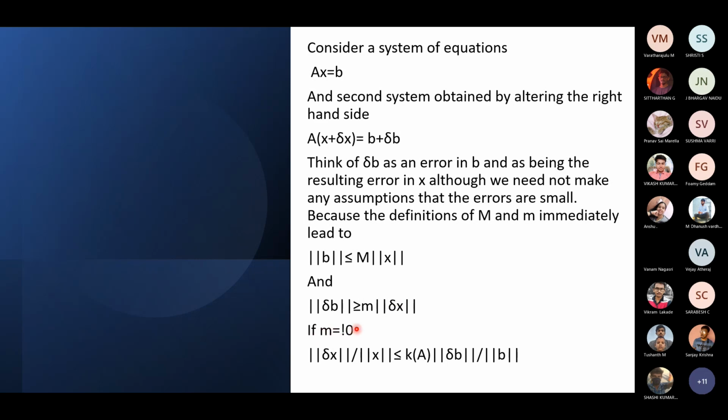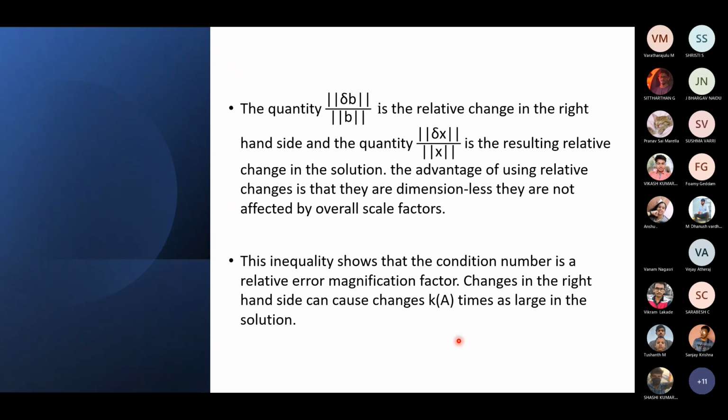So if m is not equal to 0, then we can say that norm of delta X by norm of X is less than or equal to the condition number of A times norm of delta B by norm of B. The quantity norm of delta B by norm of B is the relative change in the right hand side, and norm of delta X by norm of X is the relative change in the solution, that is, the relative change in X. We use relative changes because they are dimensionless quantities and are not affected by scale factors.